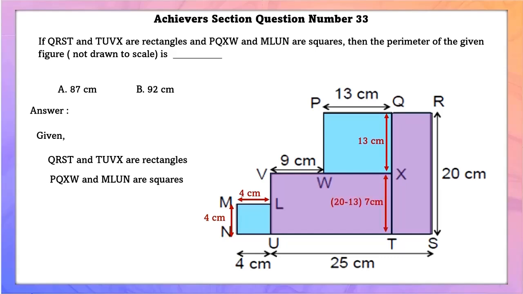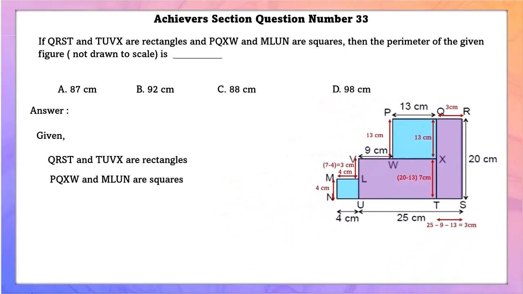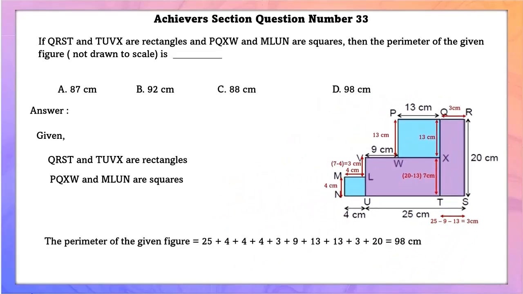So using this, we can find the value of XT. Since RS is 20 centimeter and QX is 13 centimeter, XT will be 7 centimeters. Similarly, since XT is 7 centimeters and LU is 4 centimeters, VL will be 3 centimeters. Now QR is equal to, since U to S is 25 centimeters and VW is 9 centimeters, PQ is 13 centimeters, then QR will be 3 centimeters. Now that we know all the sides, we can find the perimeter, that is 98 centimeters.